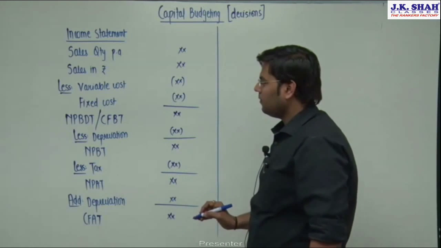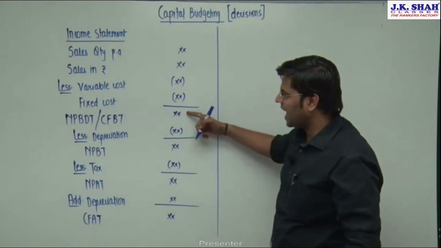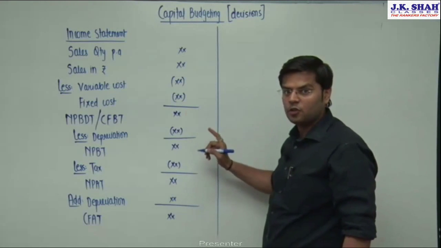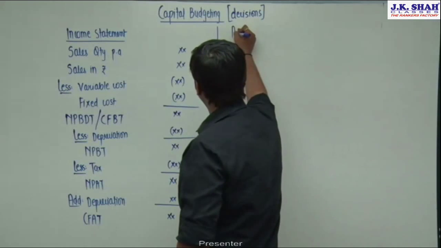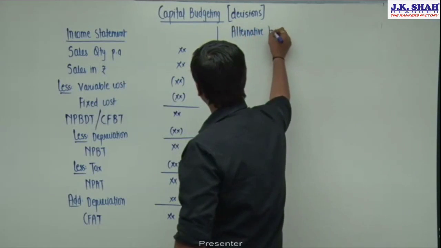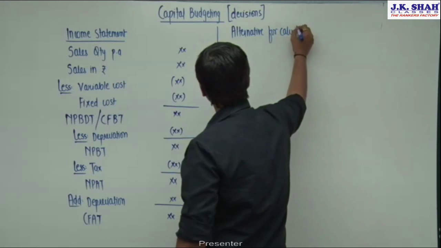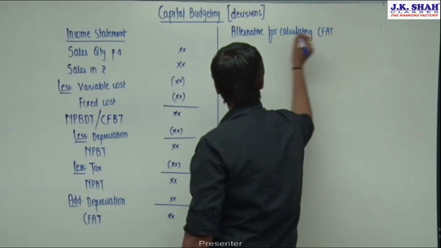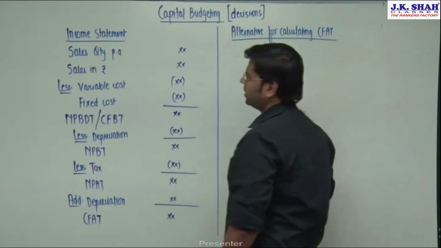Now, I can start directly with cash flows before tax. I want to reach cash flows after tax, so I can start with cash flows before tax. So, an alternative way for calculating cash flows after tax, but in an equation form.